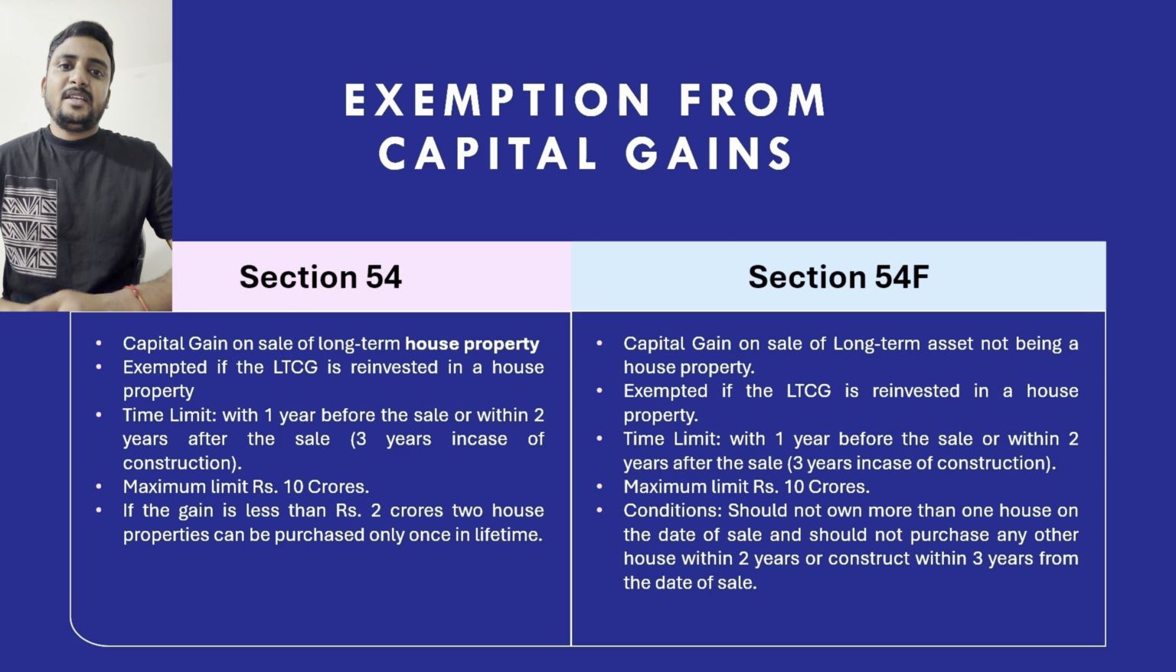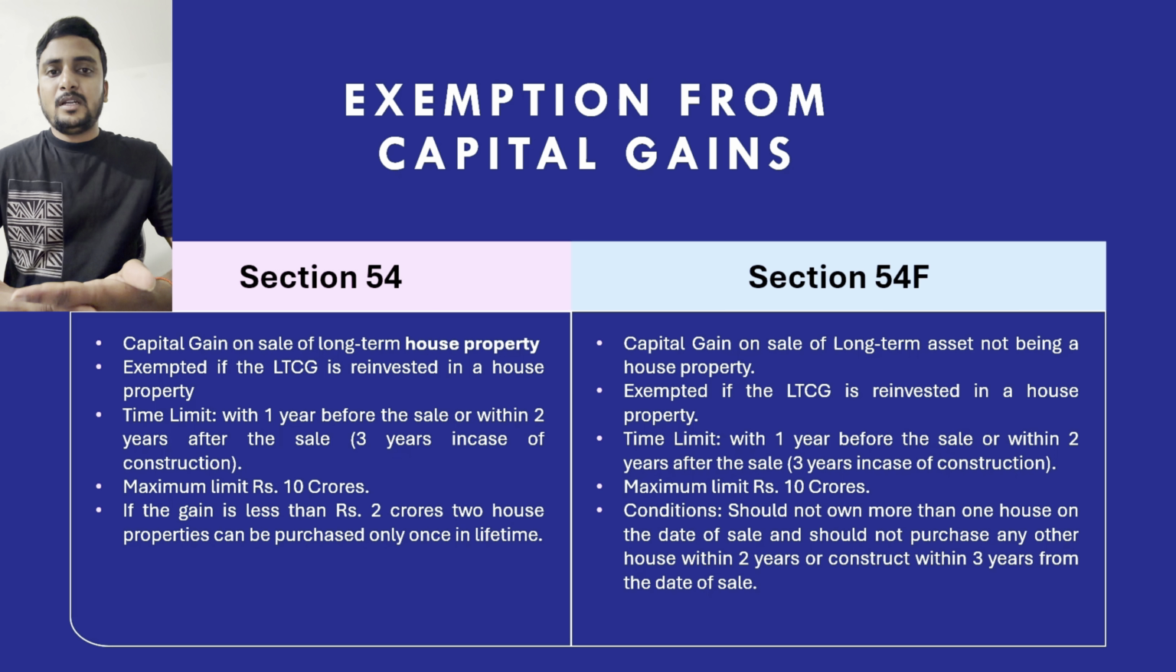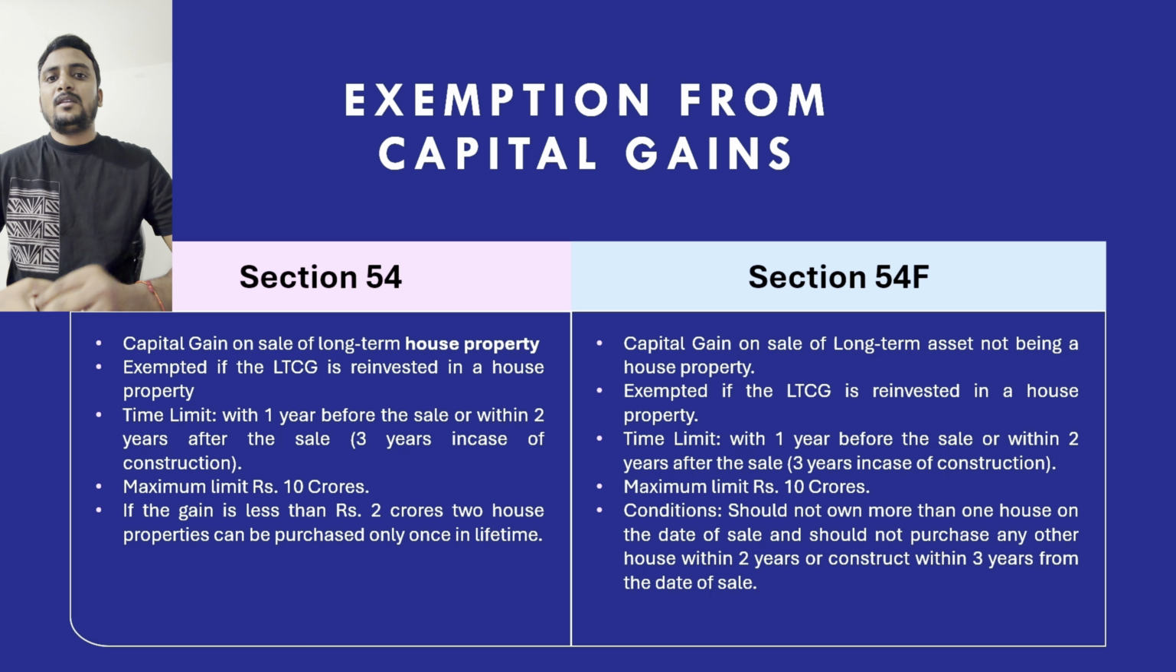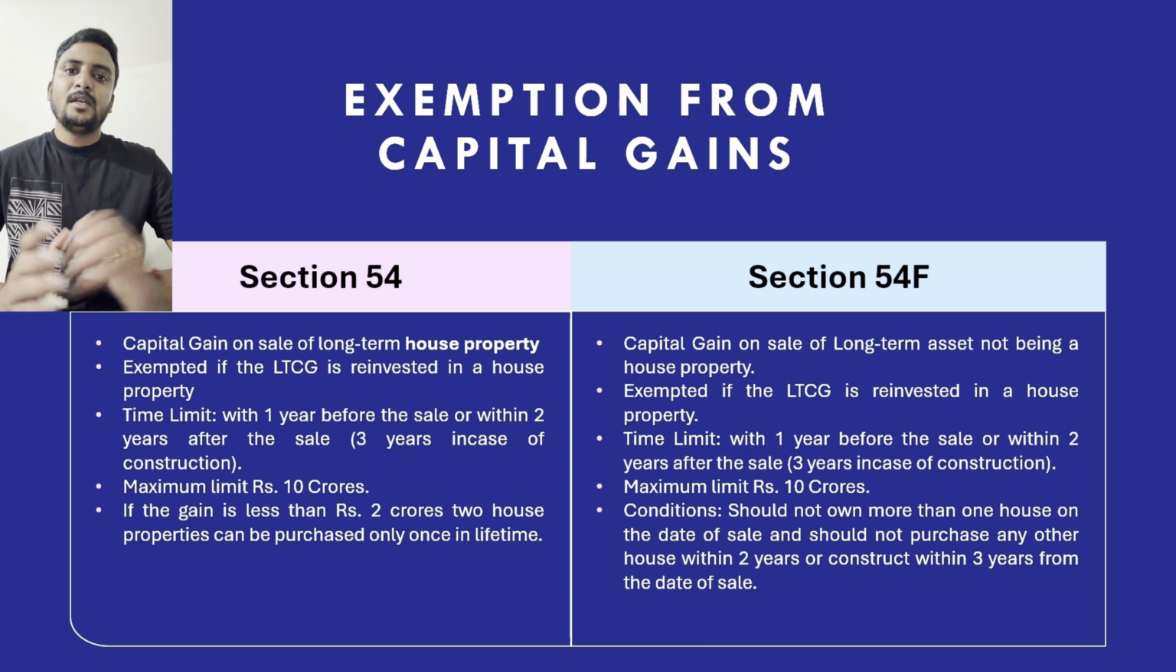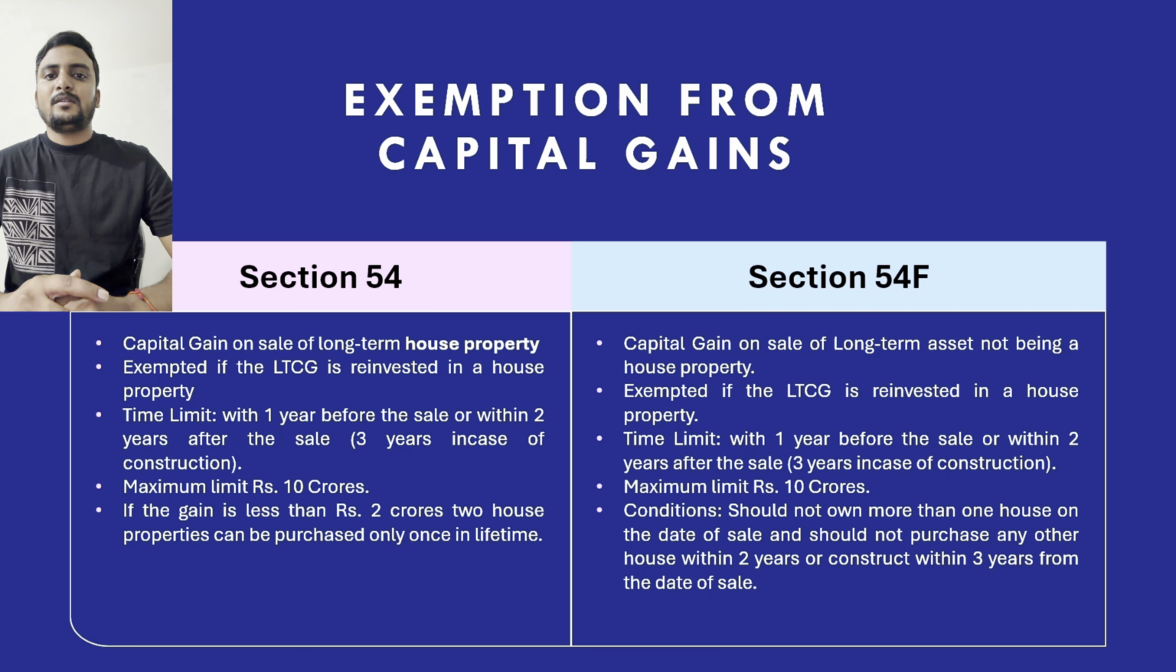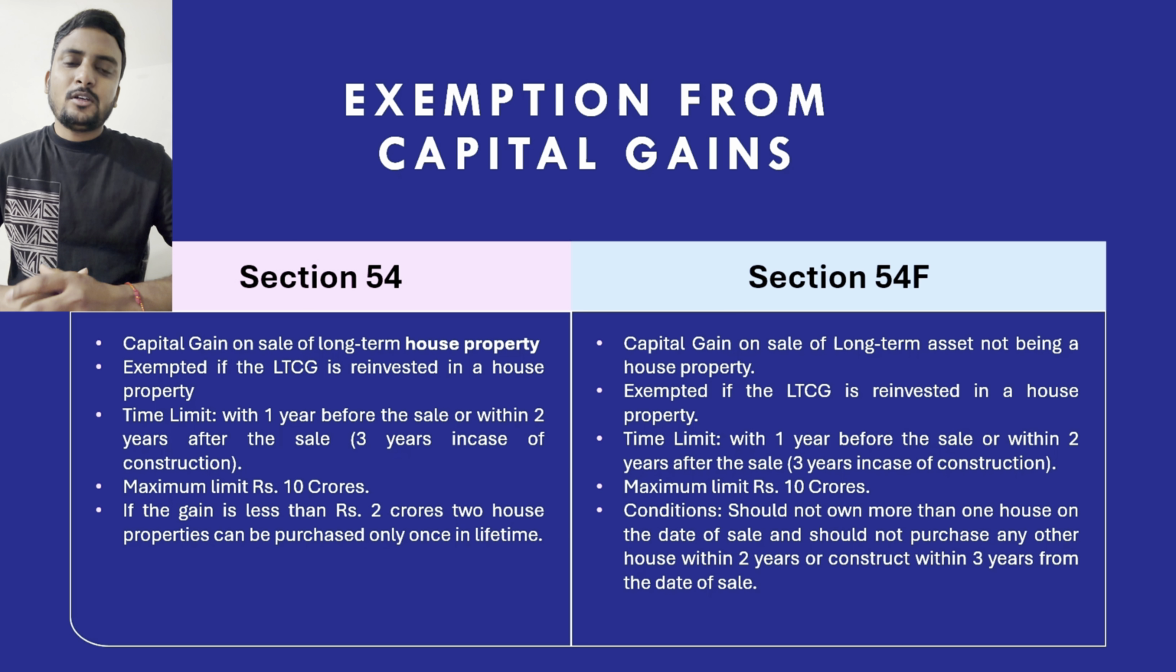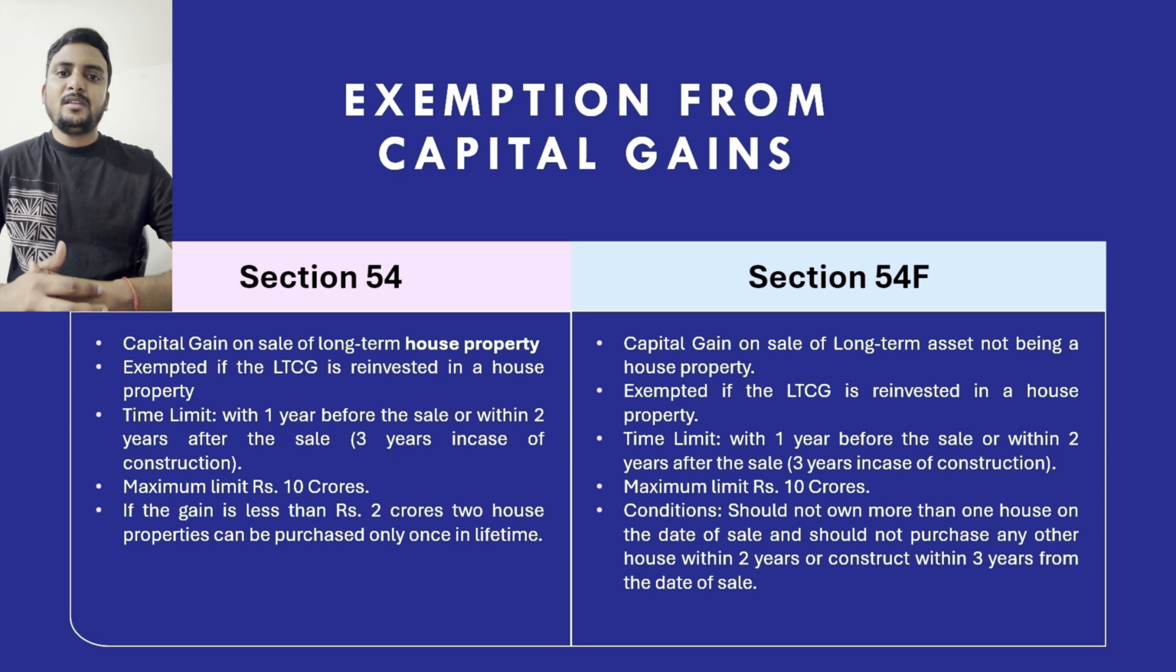Also, if the capital gain is less than 2 crores, you can use that amount for purchasing two different house properties. That means if you have a capital gain of around 1.5 crores, you can buy two new house properties and claim the entire 1.5 crores as an exemption if you have used the entire amount for purchasing the two different house properties. However, this option can be used only once in a lifetime. So if you have already used this benefit of claiming exemption for two different house properties, you cannot claim it in future.